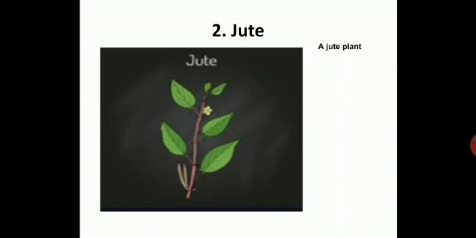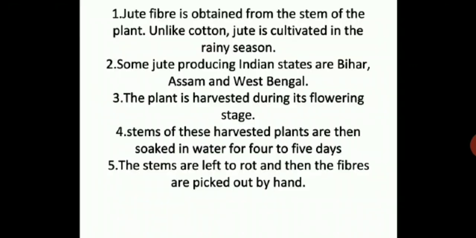What is jute? A jute plant you can see over here. Jute fiber is obtained from the stem of the plant. Unlike cotton, jute is cultivated in the rainy season. Some jute producing Indian states are Bihar, Assam and West Bengal. The plant is harvested during its flowering stage.